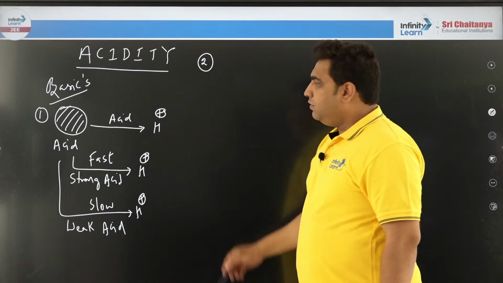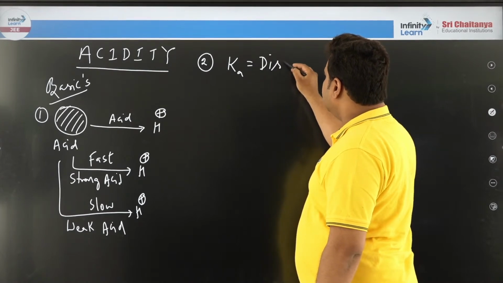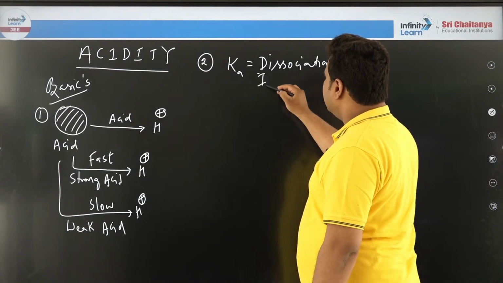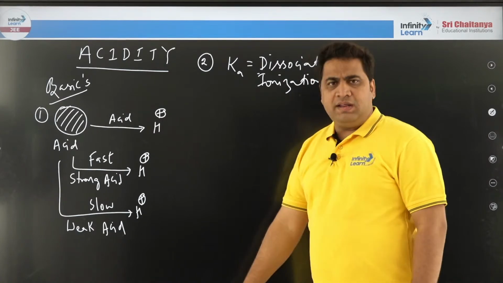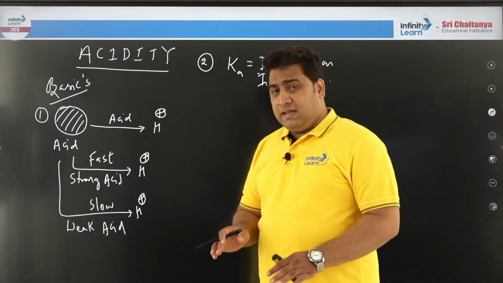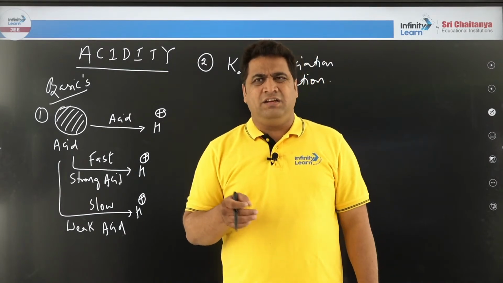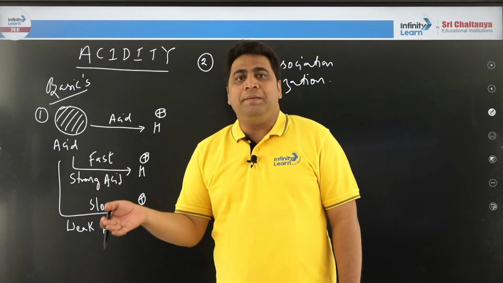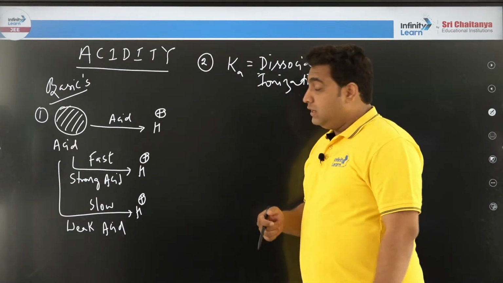For part 2 we have to study what is the meaning of Ka. Ka is nothing but we also call it the ionization constant or dissociation constant. The general name we use is ionization constant. Okay, nothing is going to happen, right? Ka. What is Ka? I will explain to you in very simple language. Ka means, let me use a non-chemistry word, let us assume it is the time taken to give H plus ion, right? It is the time taken to give H plus ion.